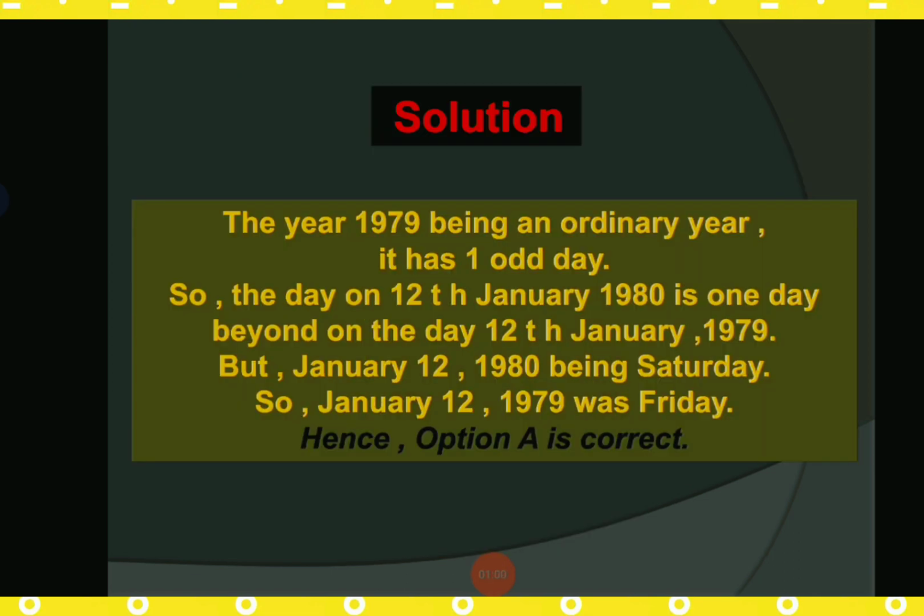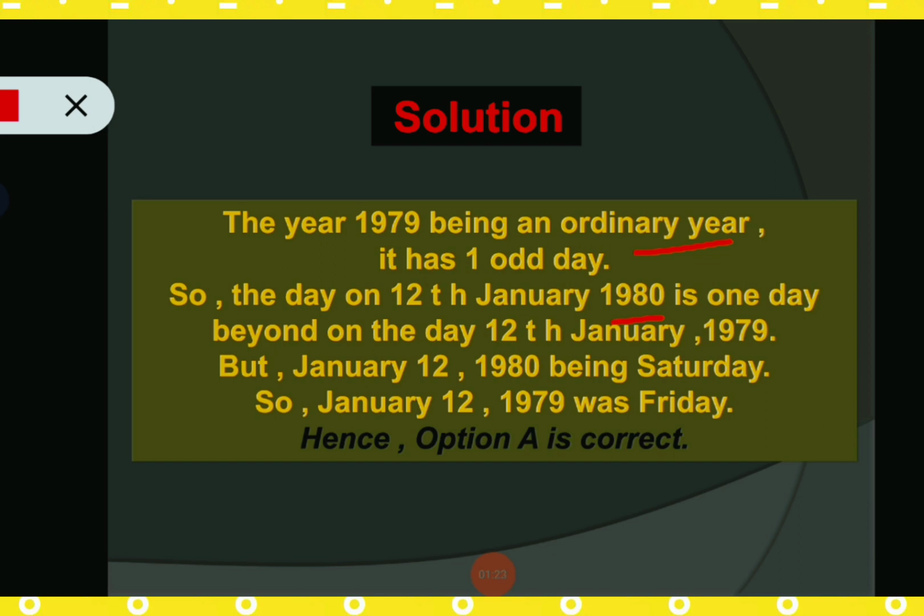So here we can see the year 1979 is basically an ordinary year. So we all know one ordinary year equals 52 weeks plus one odd day. Okay, so the day on 12th January 1980 is one day beyond the day on 12th January 1979.